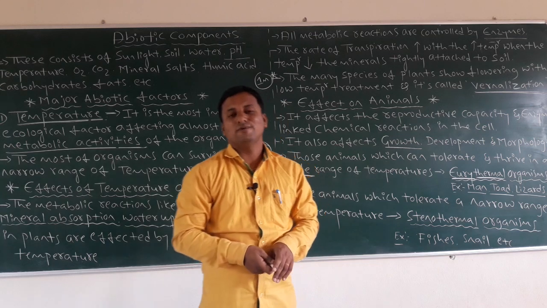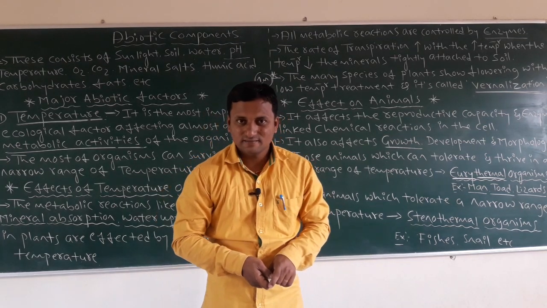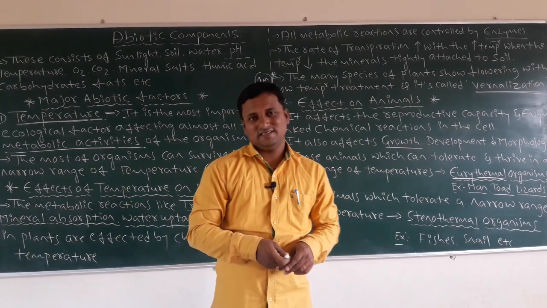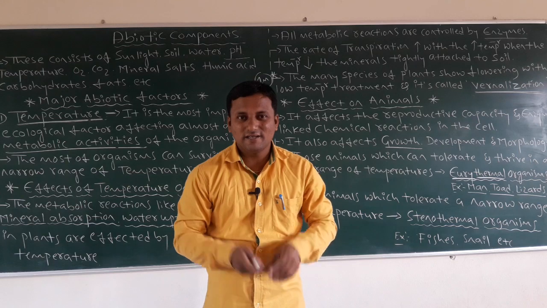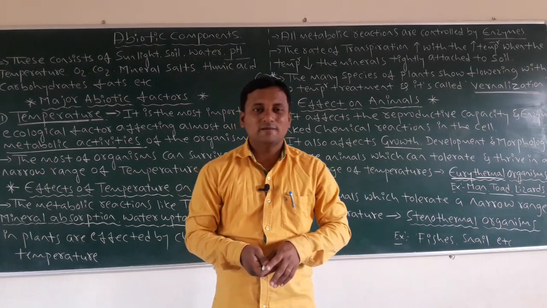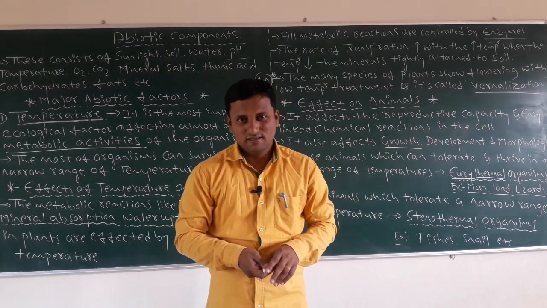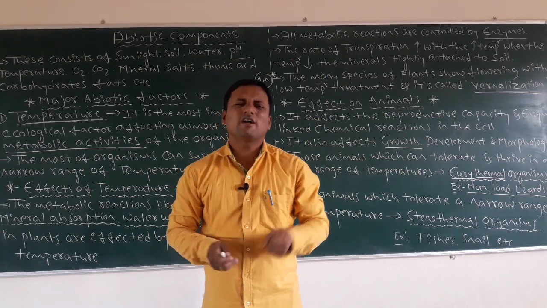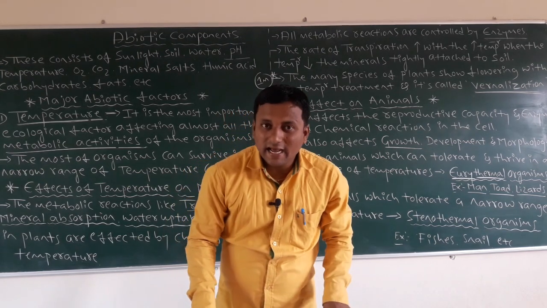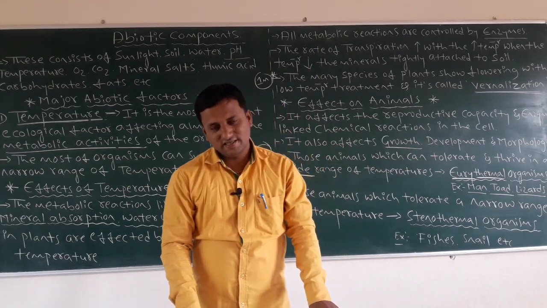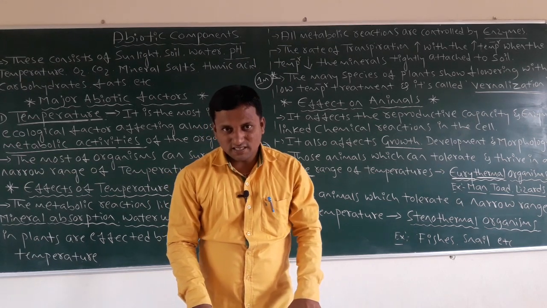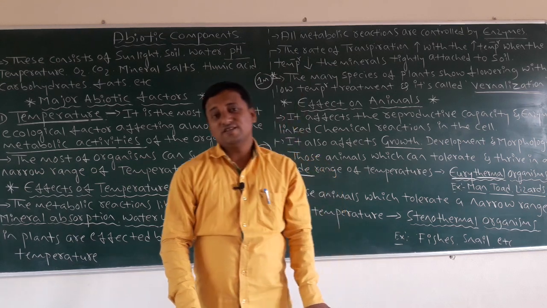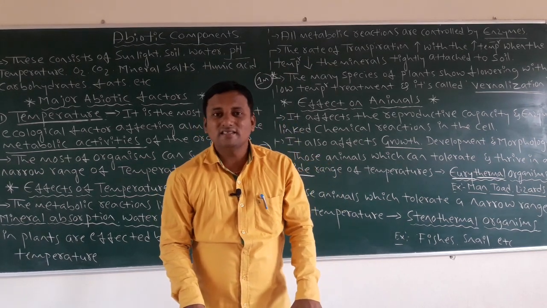Best examples are fishes and snails. You must remember that snails come outside in the rainy season, not in the summer. Are you seeing snails in summer? The snail, in Kannada we call it Basavana hulu. When the rainy season starts and the climate becomes cool, at that time these survive. Fishes are like that also. If the temperature keeps increasing, it will affect the fish's metabolic activities, and then they die.